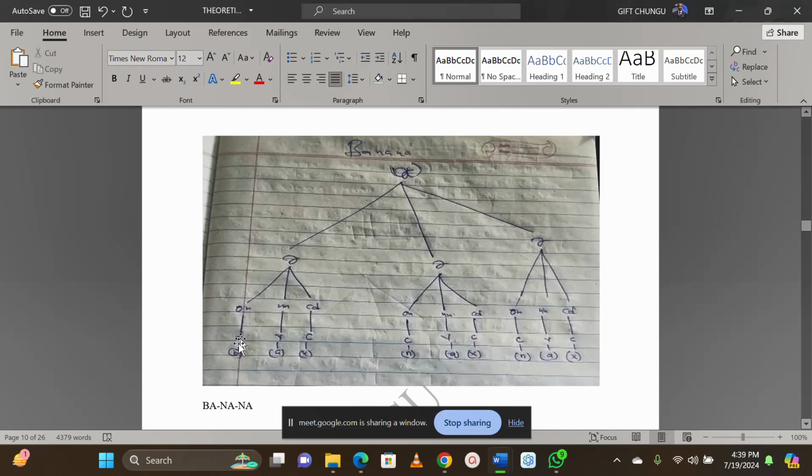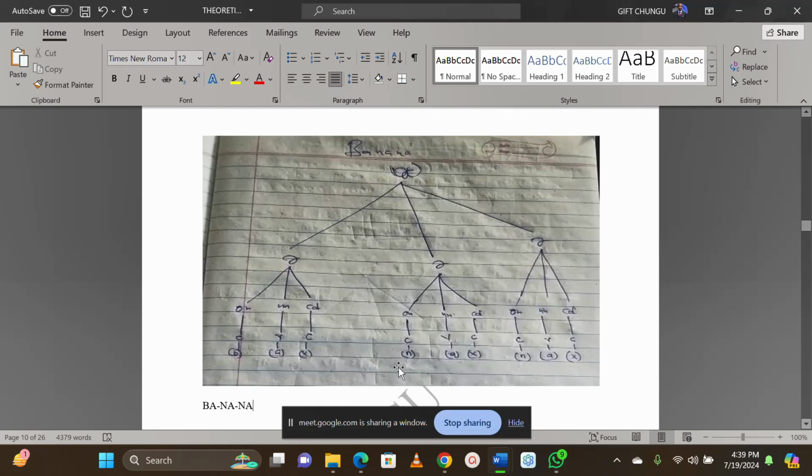We say ba, meaning syllable is equal to onset, nucleus, and coda. Onset is a consonant, which is B there. We put B. Then on nucleus, we have A there. And then the coda, we don't have.